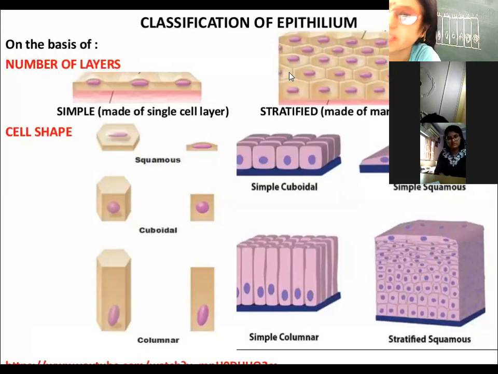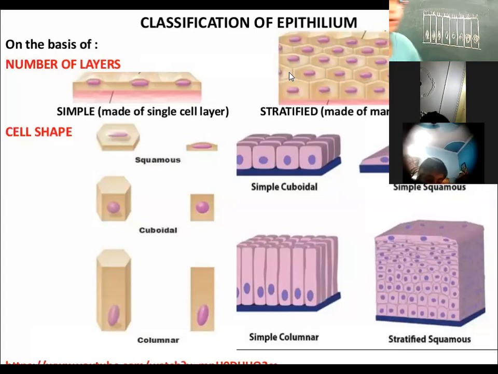Ma'am, the pipe through which air passes. Yeah, you can say that. The windpipe is known as trachea. The walls of the trachea have ciliated columnar epithelia.